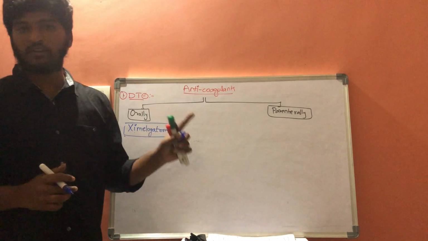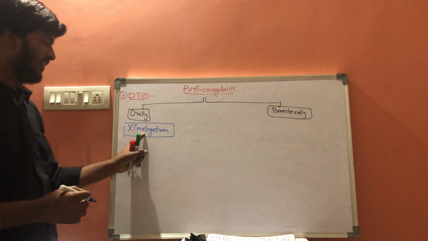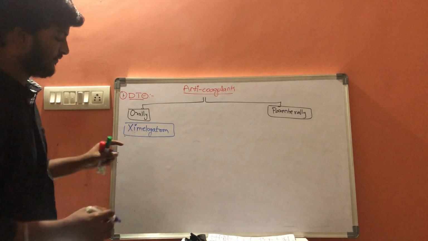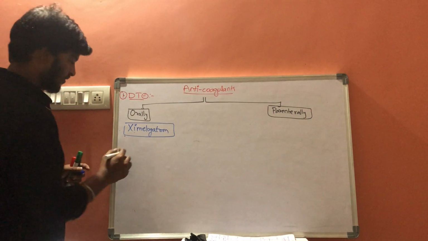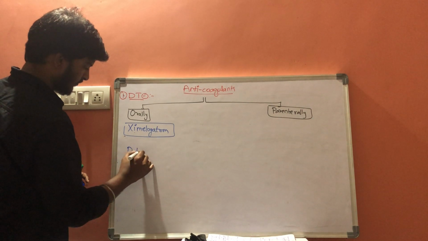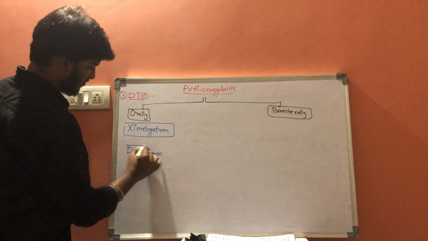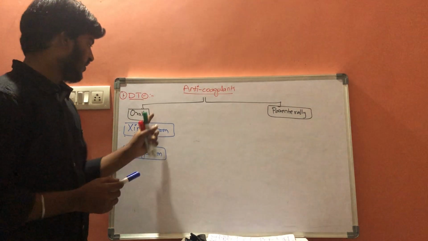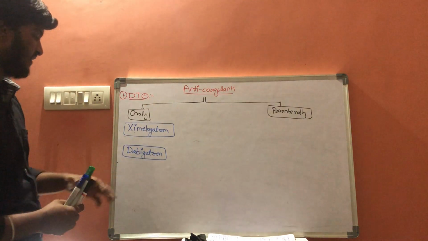It results in hepatotoxicity. The next drug, which is a derivative of this, is dabigatran. It is the most preferred oral direct thrombin inhibitor drug, that is dabigatran.